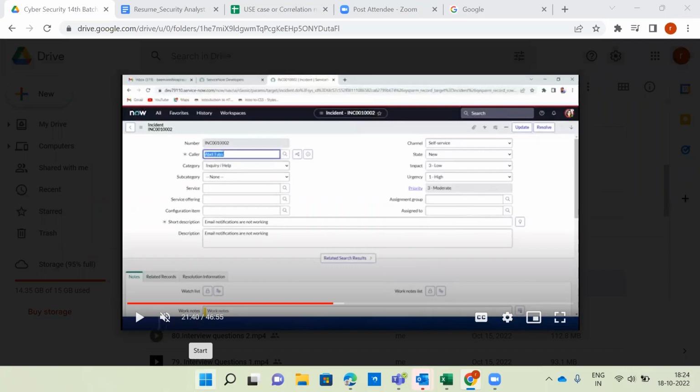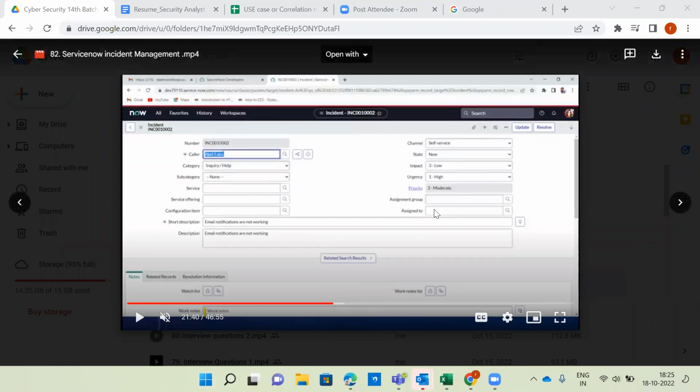For example, the network security team, antivirus or EDR team, network team, proxy team, or Windows team. In such a way we have to assign to a group. Don't assign to an individual user. Once you assign it to other people, it goes to their team queue, and from there they pick up the respective ticket and take care of the resolution. But if there is no dependency, assign to myself.